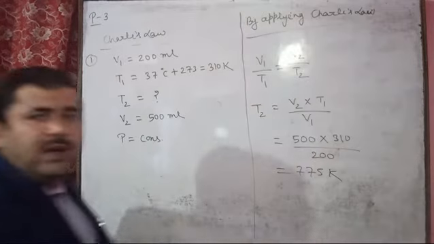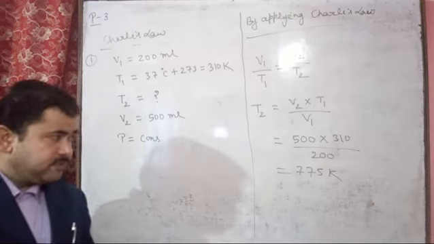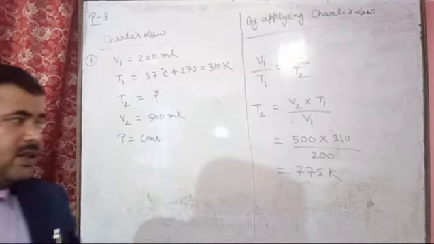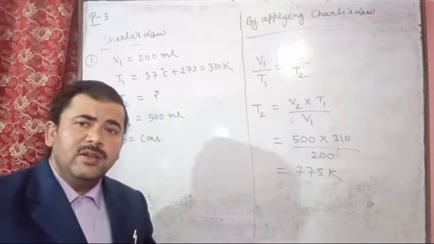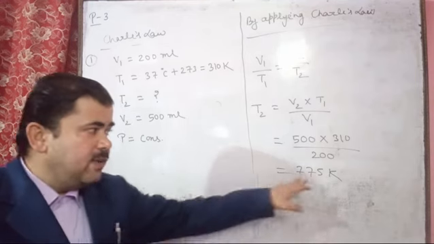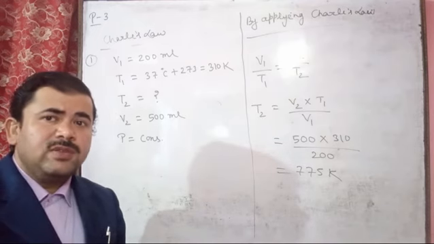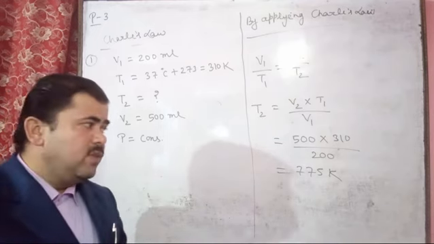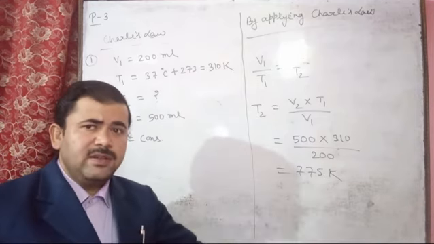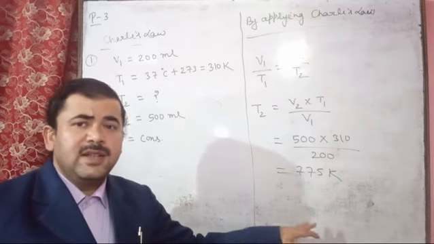And after this you can change it into degree Celsius according to the question. So if you want to change degree Celsius into Kelvin, we will add 273, and if we change the Kelvin value into degree Celsius, we will subtract 273. So we subtract 273 if we are changing Kelvin into degree Celsius, and we add 273 if we change degree Celsius into Kelvin.